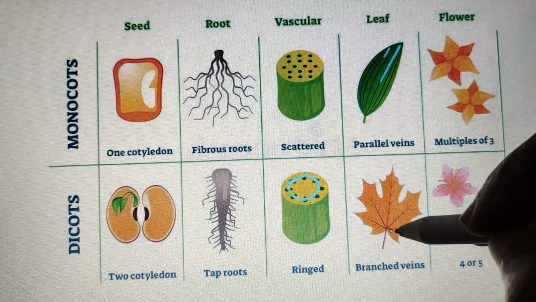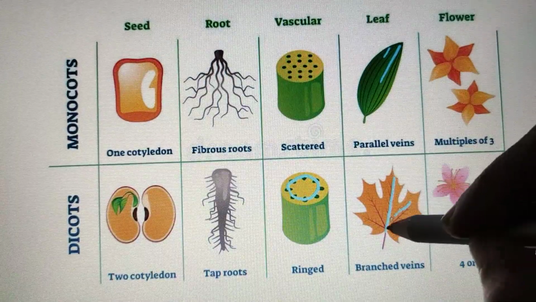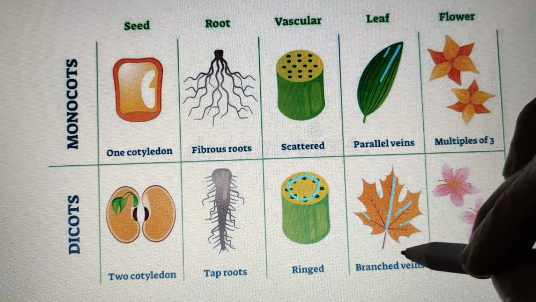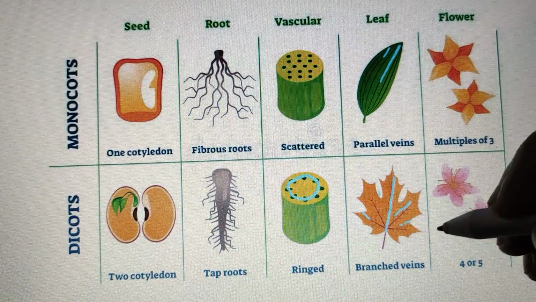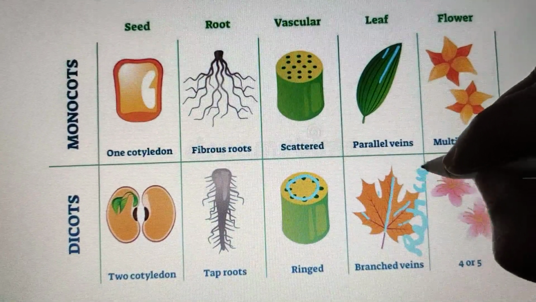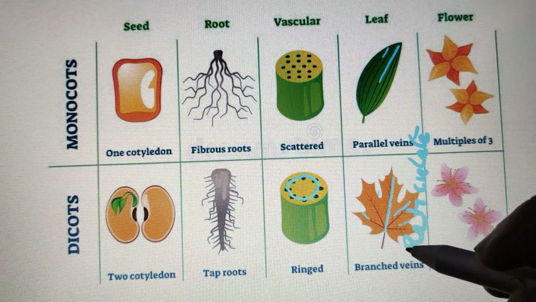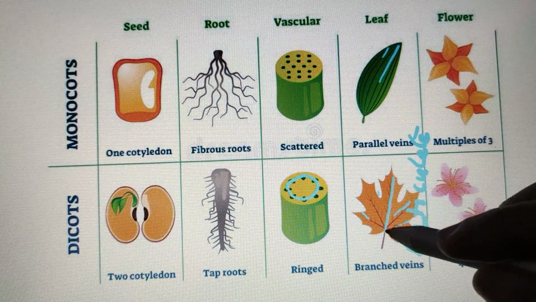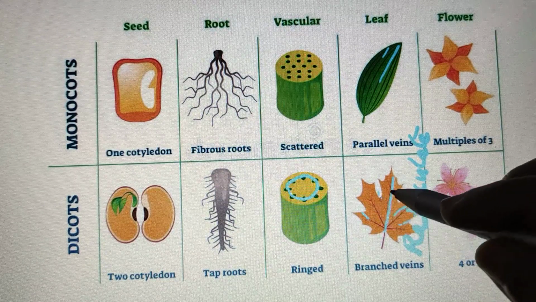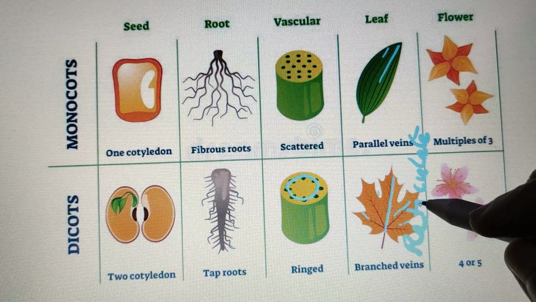Whereas in the case of dicot plants, how are they arranged? See, one main branch, other branches are here, and a network of a large number of branches are here. And this type of venation is called reticulate venation, R-E-T-I-C-U-L-A-T-E. How are the veins arranged? Veins are arranged reticulate, that is, a network of veins. Main branch is there and a lot of other veins, a network of branches for the veins. It is called a reticulate venation.